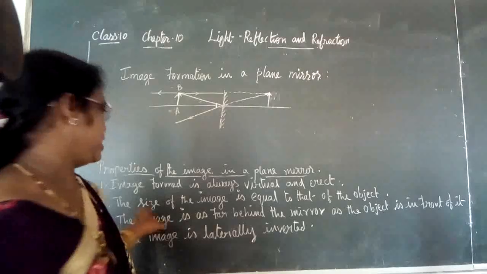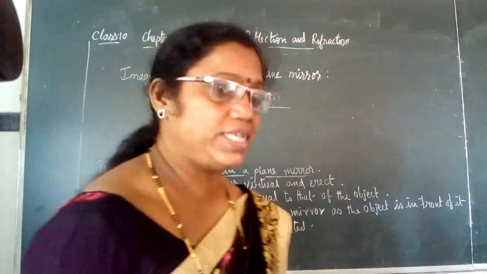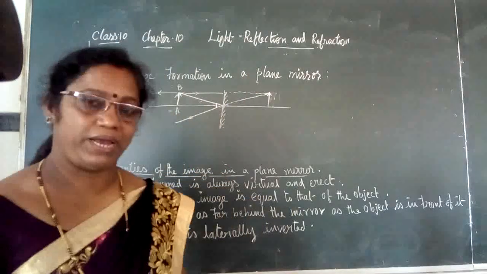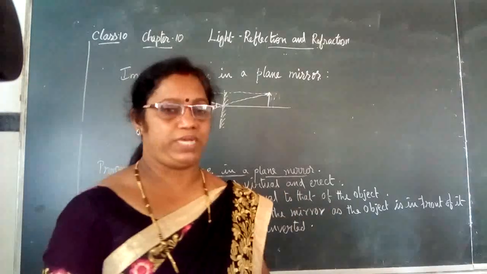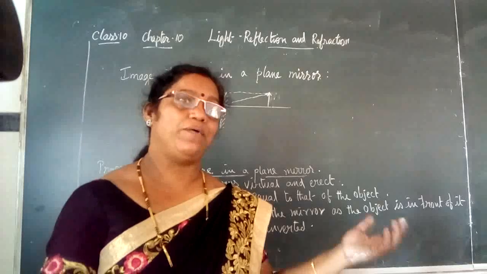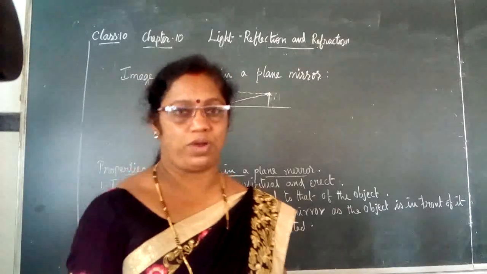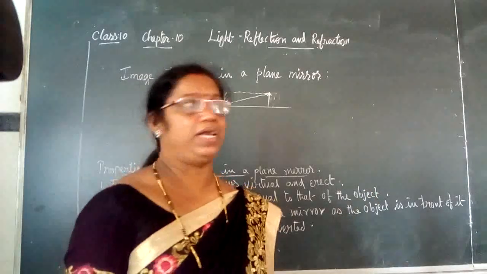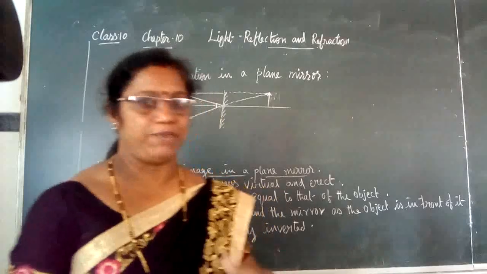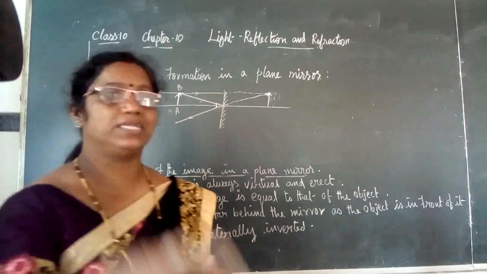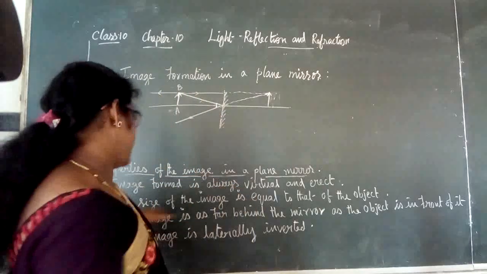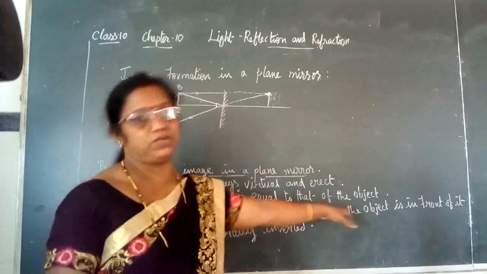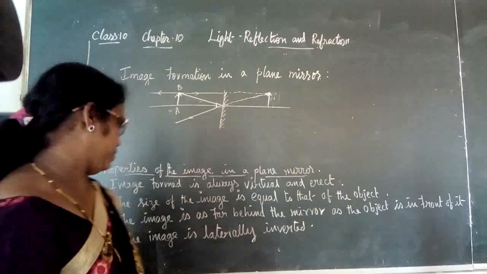The second one is the size. What about the size of the image formed in a plane mirror? It will be the same size as the object. It is not going to be seen very big or too small. Since it is a plane mirror, whatever object we keep in front of it, the image will also be of the same size. The size of the image is equal to the size of the object.